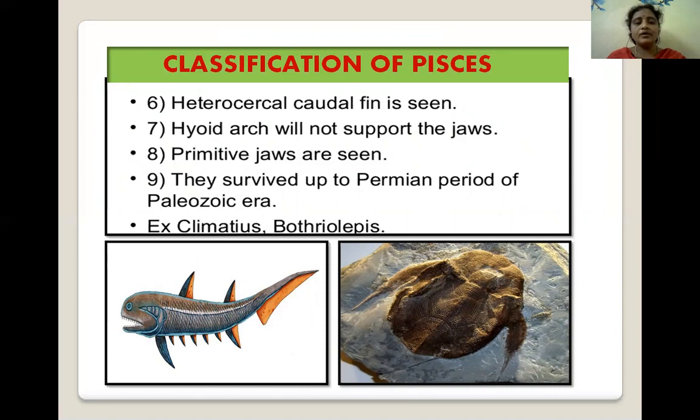placoderms. These placoderms survived up to the Permian period of the Paleozoic era. The examples mainly included in these placoderms are Climatius and Bothriolepis. These pictures are here. We can observe here the Climatius, next Bothriolepis.